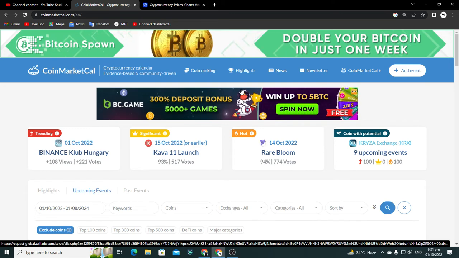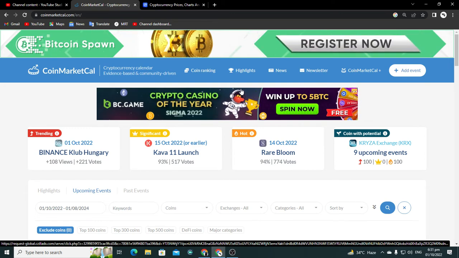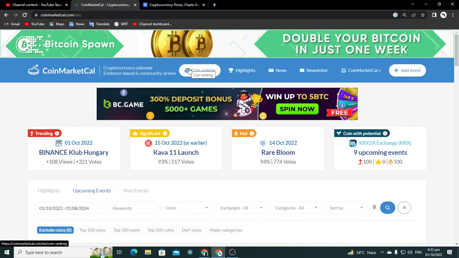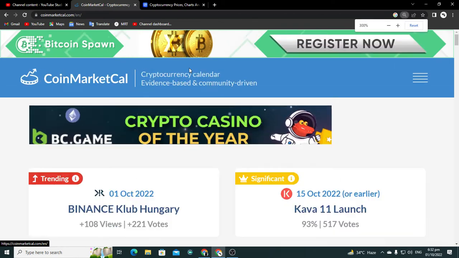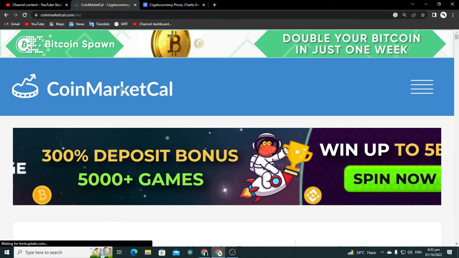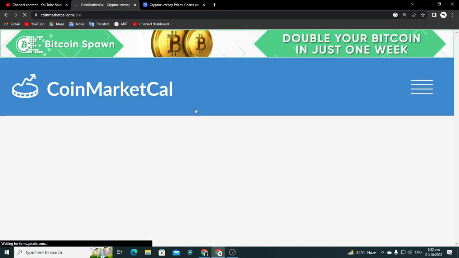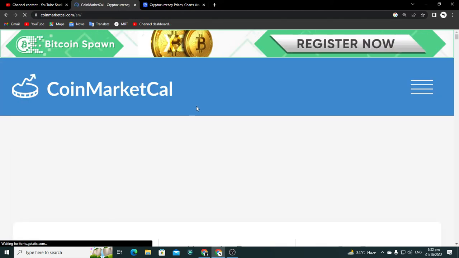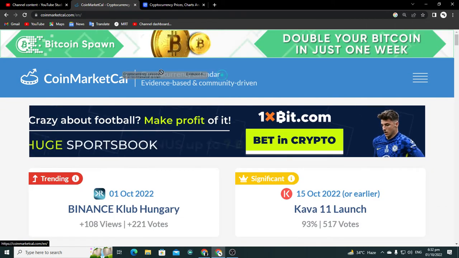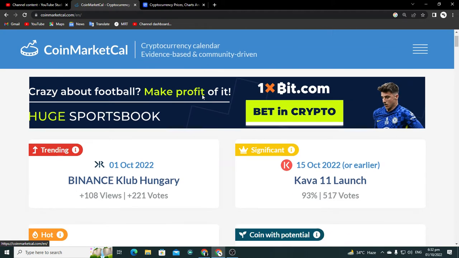In short, you can term it as a cryptocurrency calendar. If you try to understand the concept by the name, it's clear that it's a kind of calendar that reminds you of the events and everything. So CoinMarketCal is a cryptocurrency calendar that tells you about the events that are ahead in the market, that are about to come. You can participate, you can understand and everything.